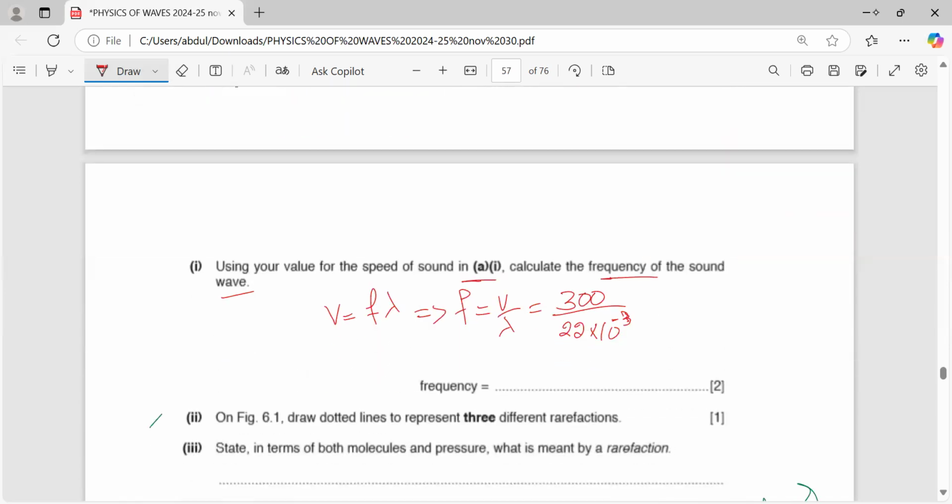Let's simplify it. 300 divided by 0.022 is 13,636. So I can write 13,636, which is 1.3 times 10 raised to power 4.